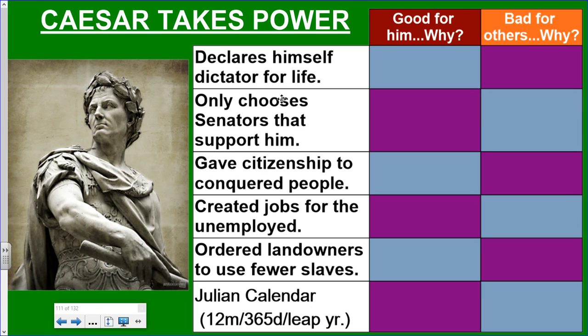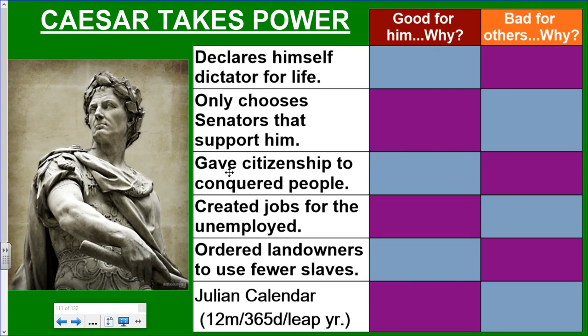Julius Caesar only chooses senators that support him. So Rome still has a Senate, and they still have senators, aside from Julius Caesar being the overall dictator or emperor. But Julius Caesar decides that he's only going to choose senators that agree with him and put them in the government. So in this box, you give me a sentence: why is it good that he only chooses senators that support him? And think about how that's bad for others and explain to me why.